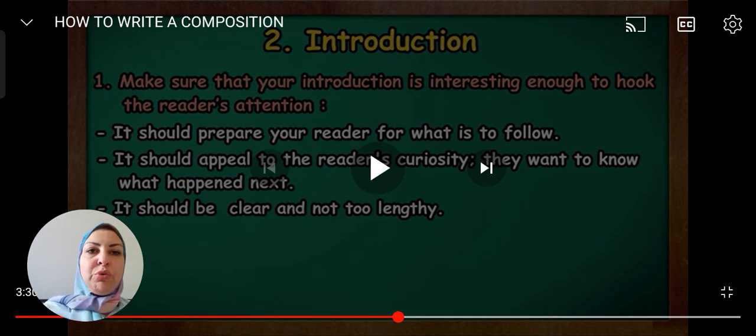In the introduction, you must use some words that are catchy and attract the attention of the reader. I want the reader to continue reading. I want the reader to be full of suspense and eagerness to read the text. I want the reader to feel happy with what I wrote. Okay, so I have to include a hook. What is a hook? A hook is a sentence that attracts the reader's attention and makes him curious to know what's going to happen next.